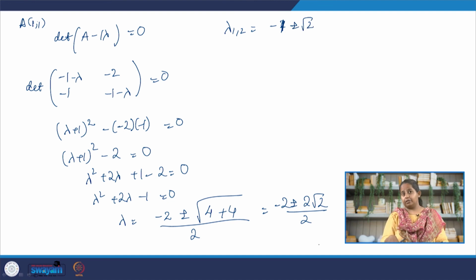What we can do is go ahead and find the eigenvector corresponding first to -1 plus root 2.